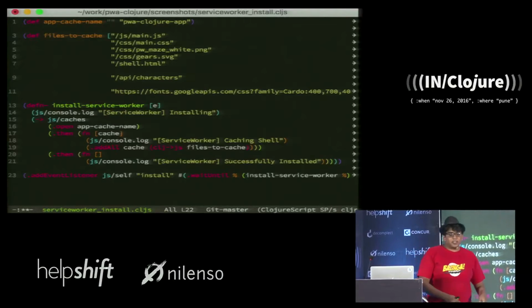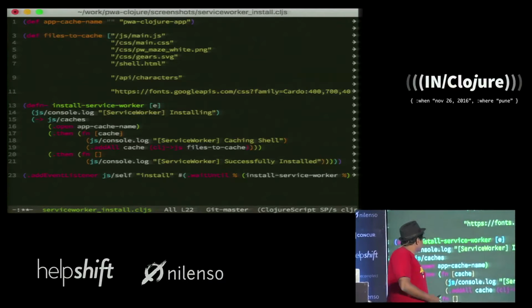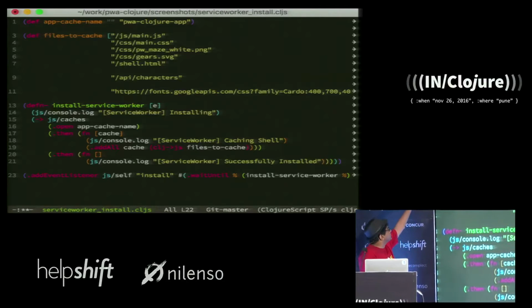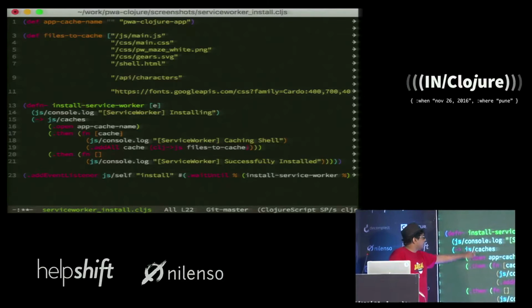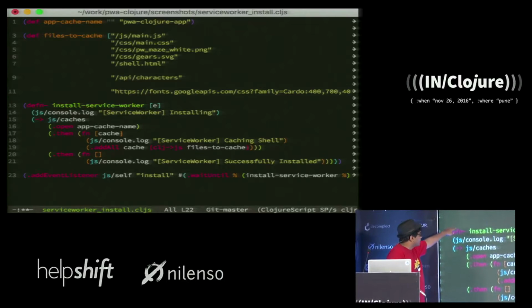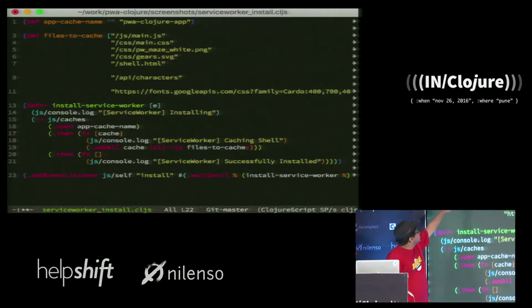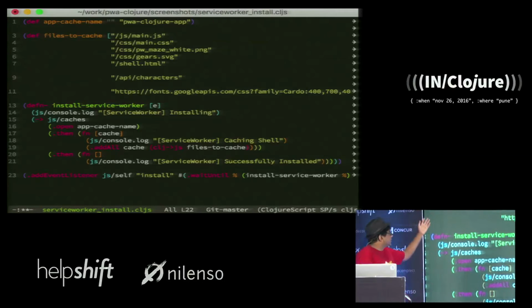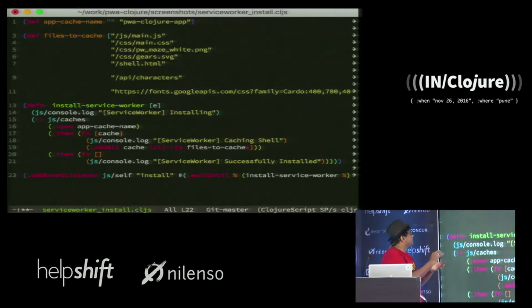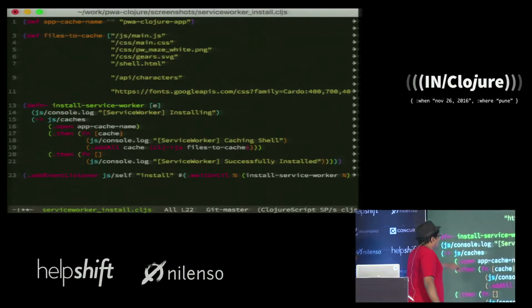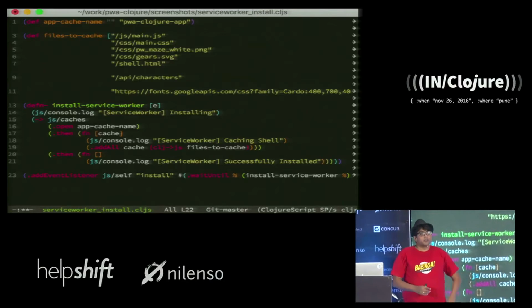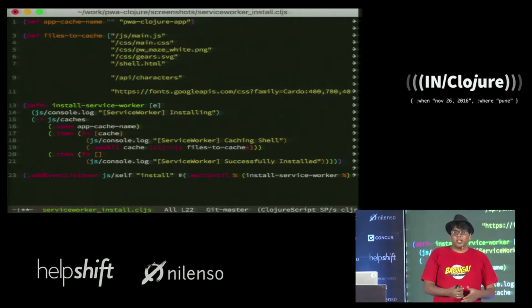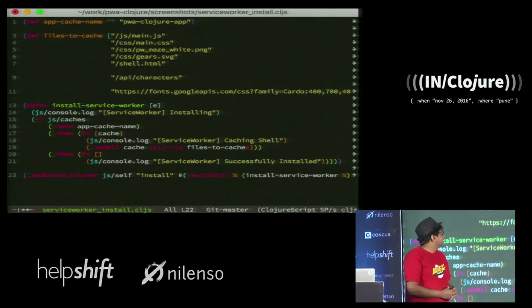So this we handle in the service worker install process. When we hook in saying that when we try to install the service worker, run this function, what this does is it just opens a cache and then adds all of these items to the cache. So you can see the items that are added to the cache. It loads the main.js, the main.css. There's a background image, the gears that you saw on the page. I'm also caching an API route just because a lot of people will come to the home page, so I expect that that's something that should be cached.